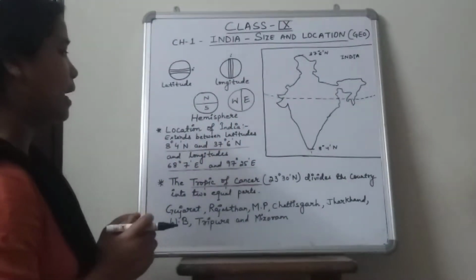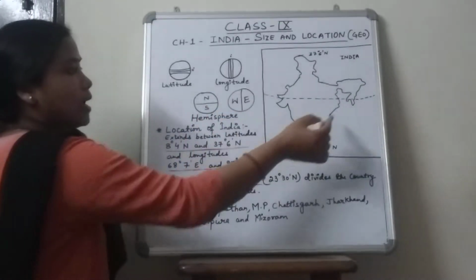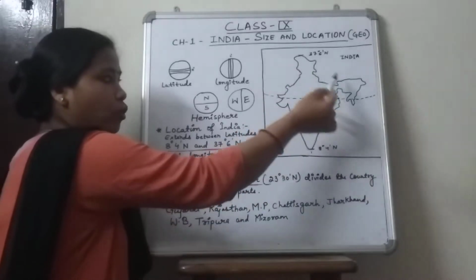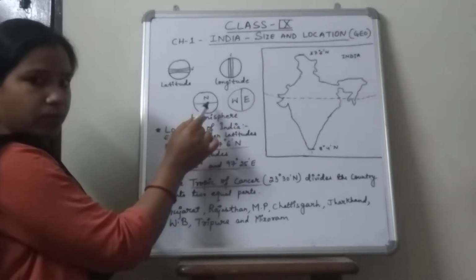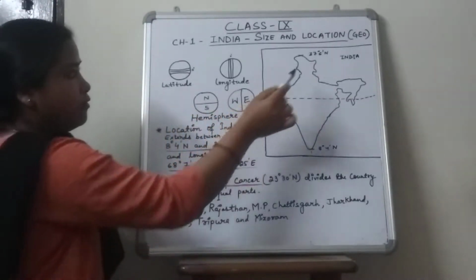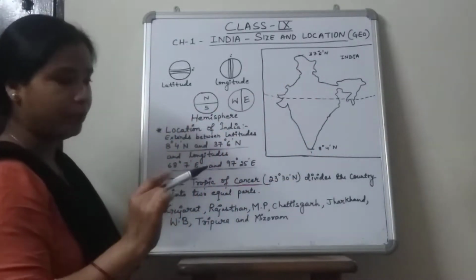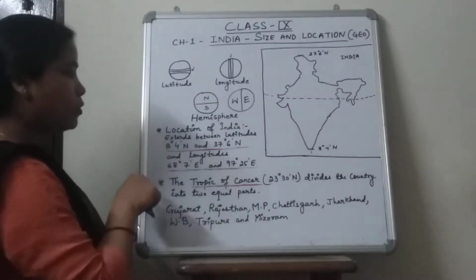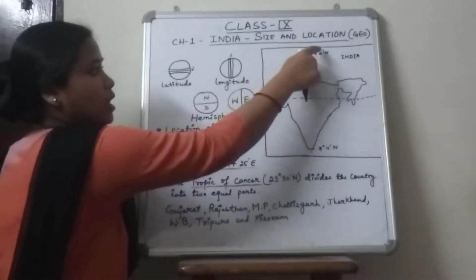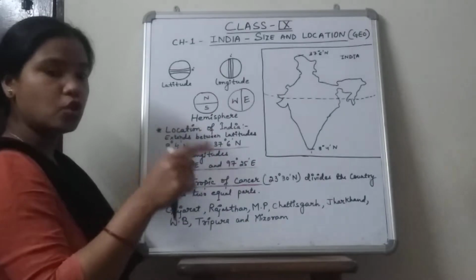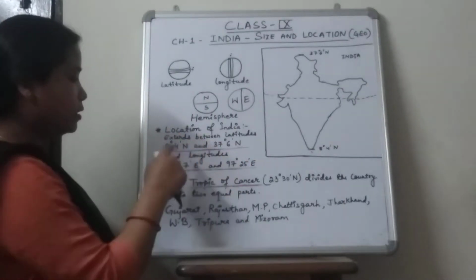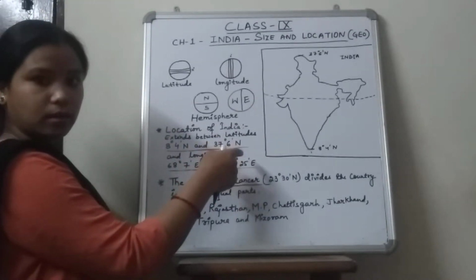Now the reason is, as I have told you earlier also, that the whole of India lies in the northern hemisphere. So that is why we have written north and north here. Now again you must be thinking that why ma'am has not written 37 degree 6 minutes north earlier, and why I have not written 8 degree 4 minutes later.